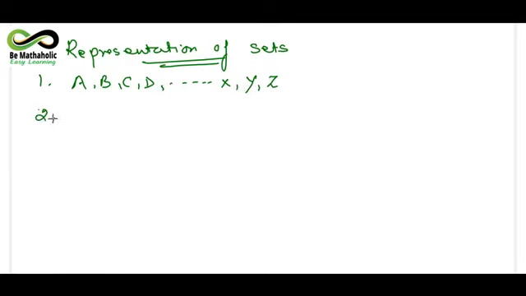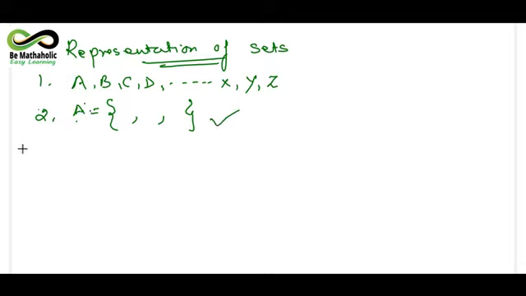Second, all the objects or the collection which you have taken are to be represented in curly brackets, separated by commas. This is very important when you talk about sets and collections. The objects which you have collected should be put inside a curly bracket and they should be named with a capital letter of the English alphabet. So please remember this part.